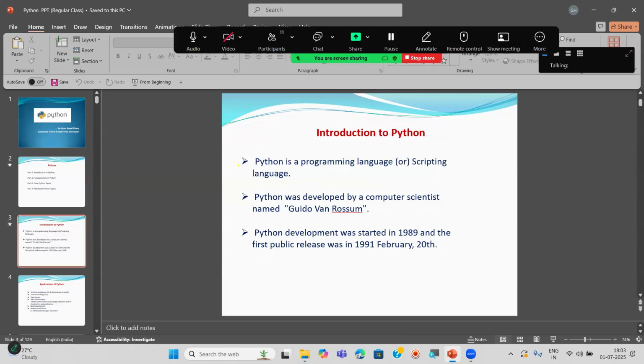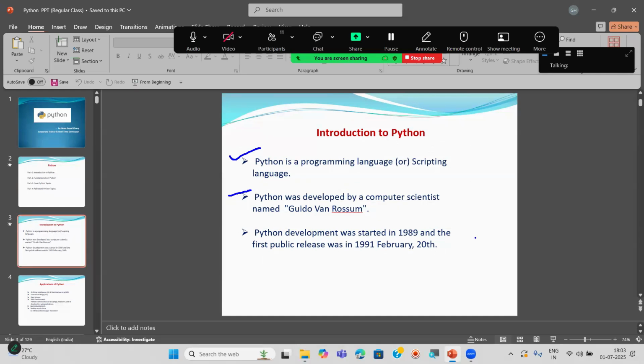So, what is Python? Python is a programming language or scripting language. This programming language was developed by a computer scientist.